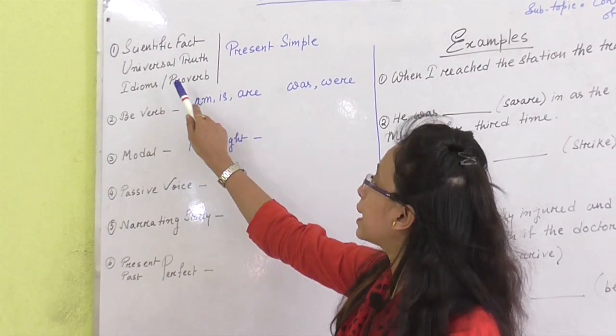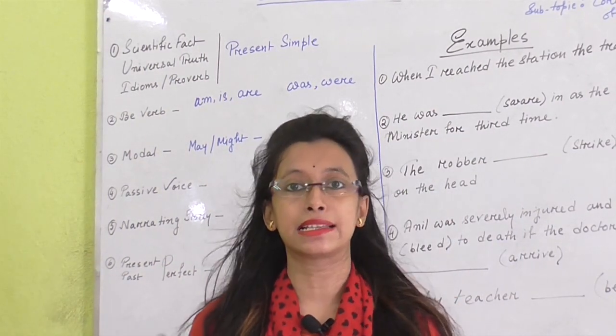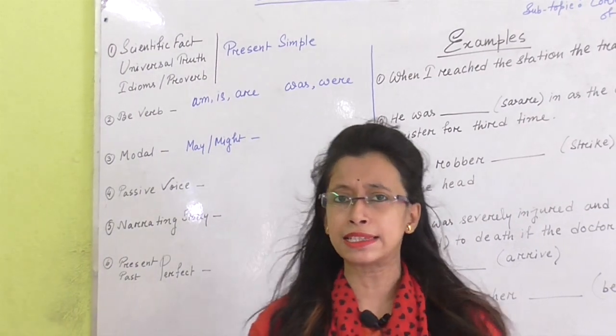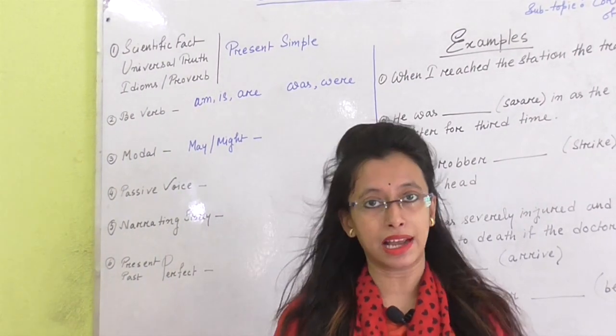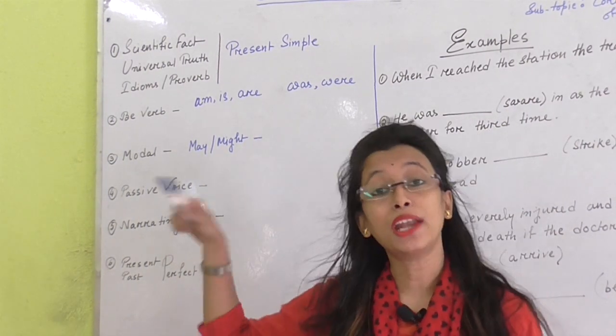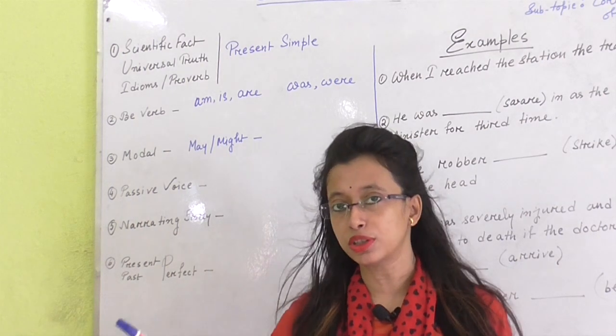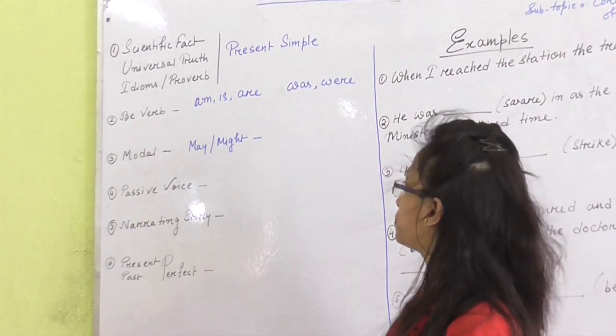Next, universal truth. Universal truth means like the sun rises in the east. It never changes, the sun always rises in the east. So it is a universal truth. When we see any universal truth, always remember that we need to use present simple tense.